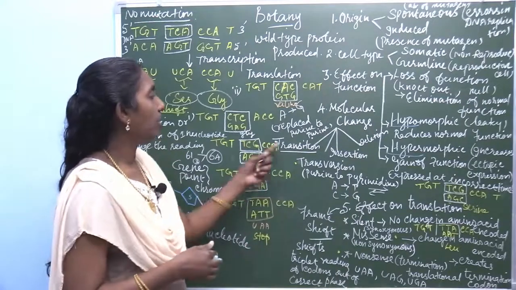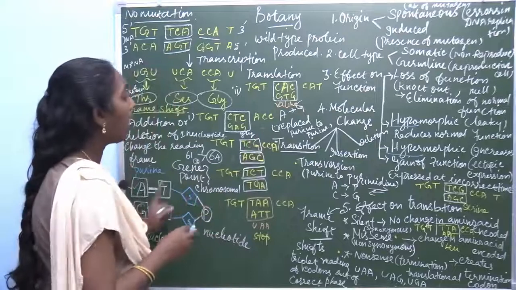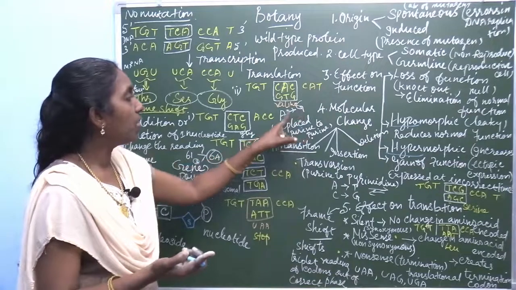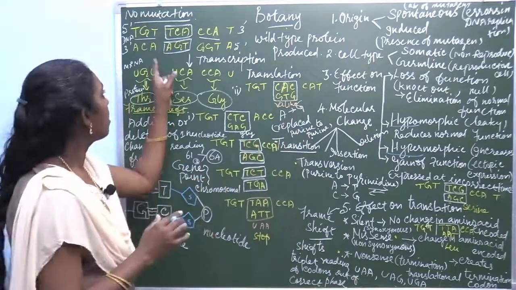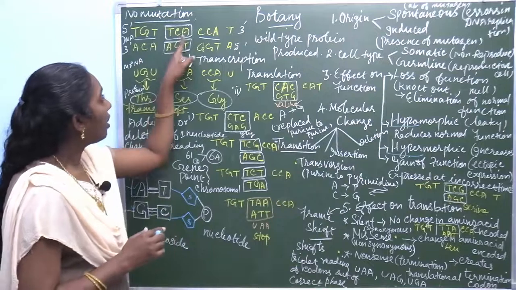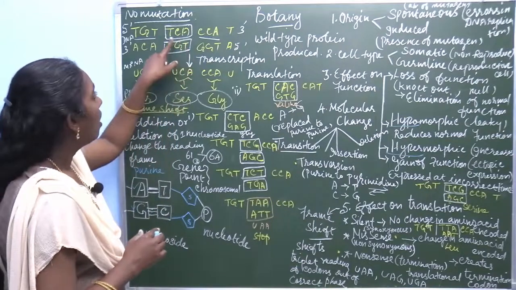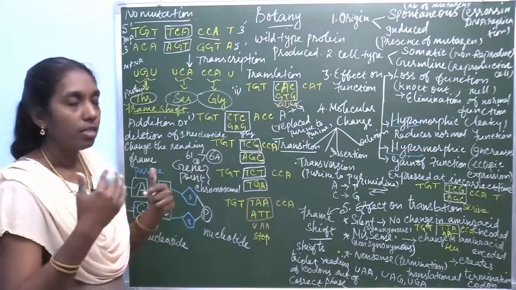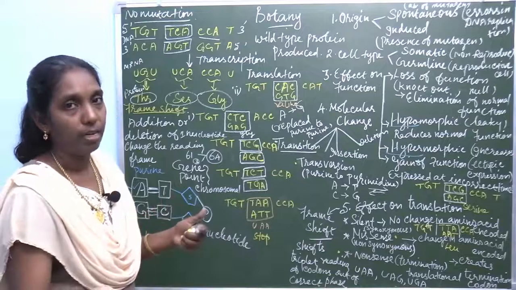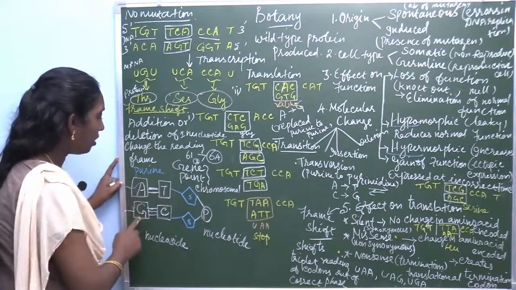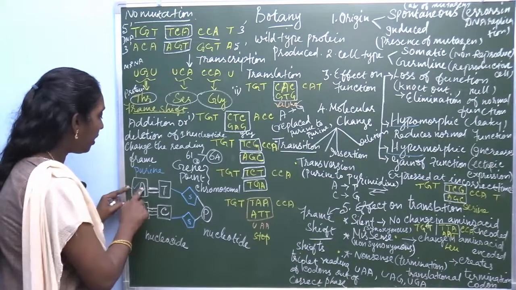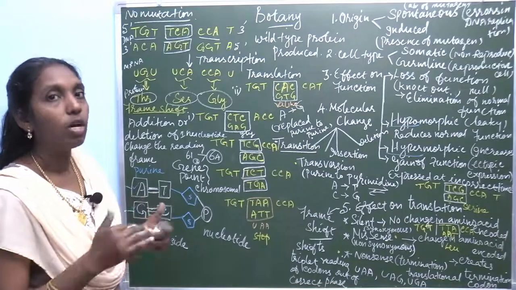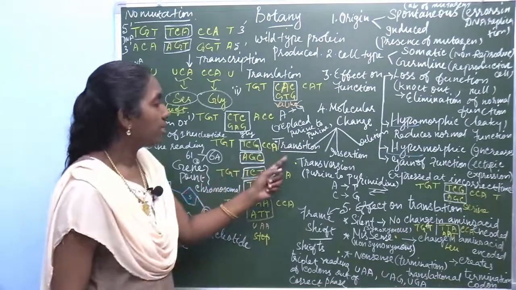In transition mutation, of the purines A and G, instead of A it is replaced by G, or instead of G it is replaced by A in the sequence. There is a replacement of purine to purine. There are two purines, adenine and guanine. So instead of adenine, guanine, instead of guanine, adenine. So this is replaced or substituted; that is transition.